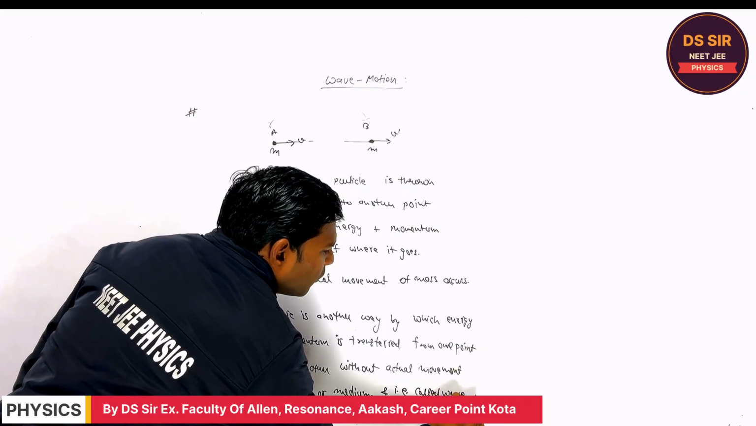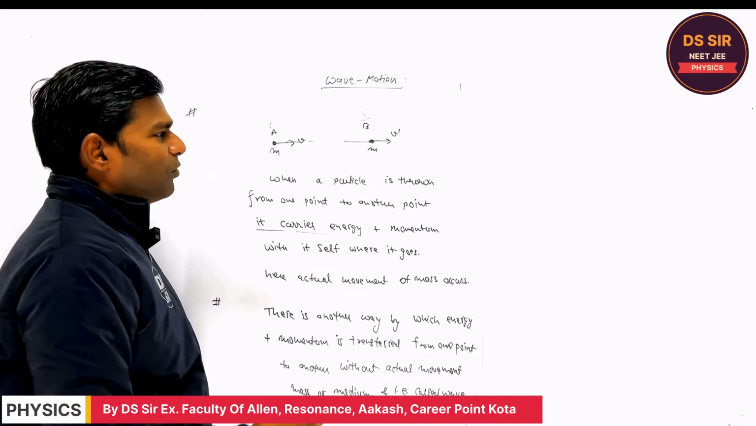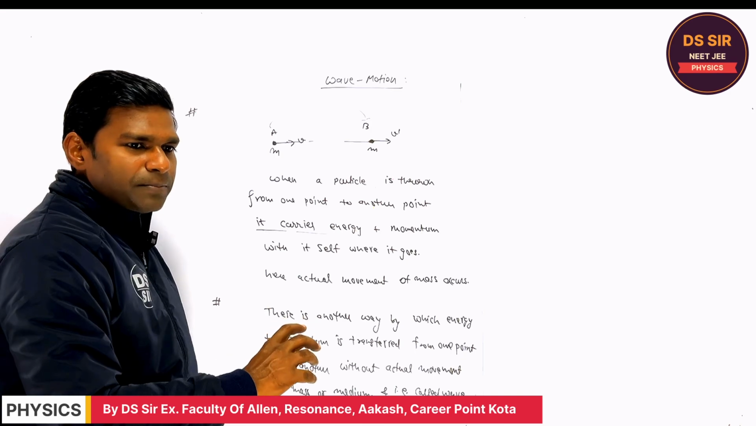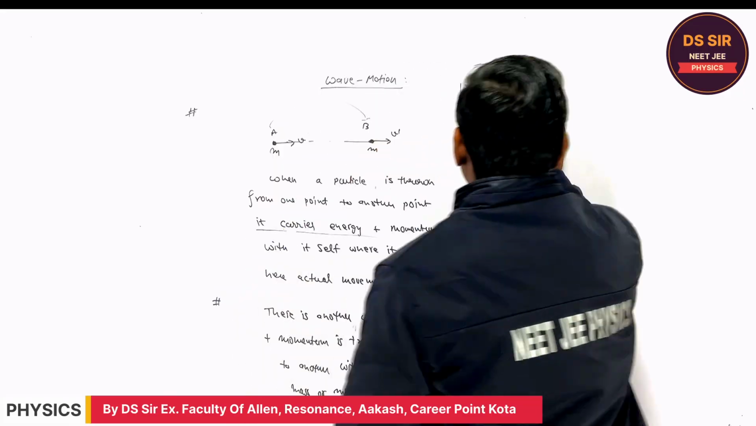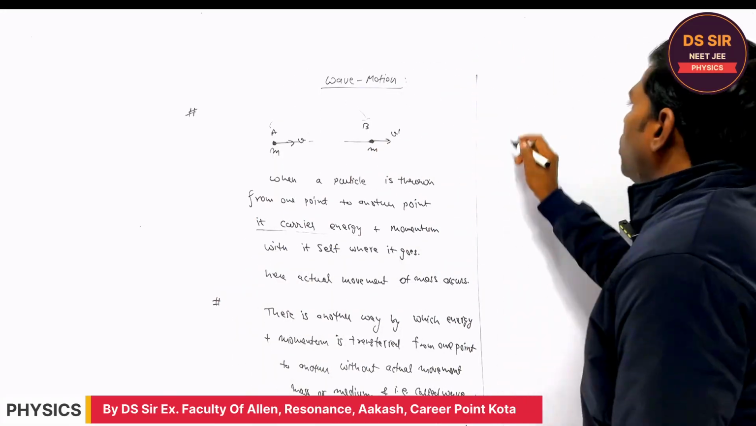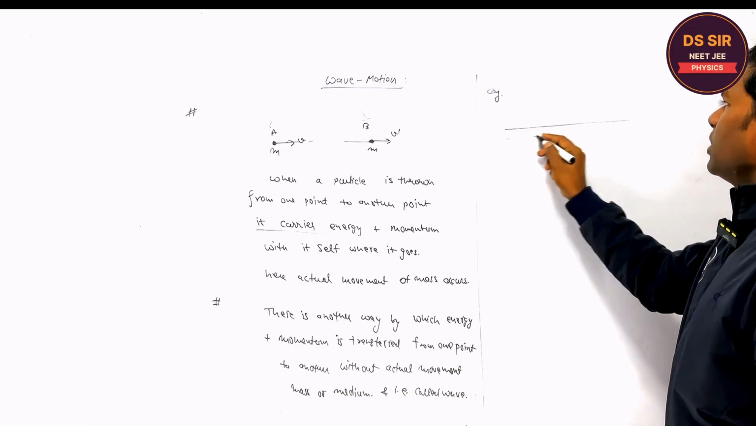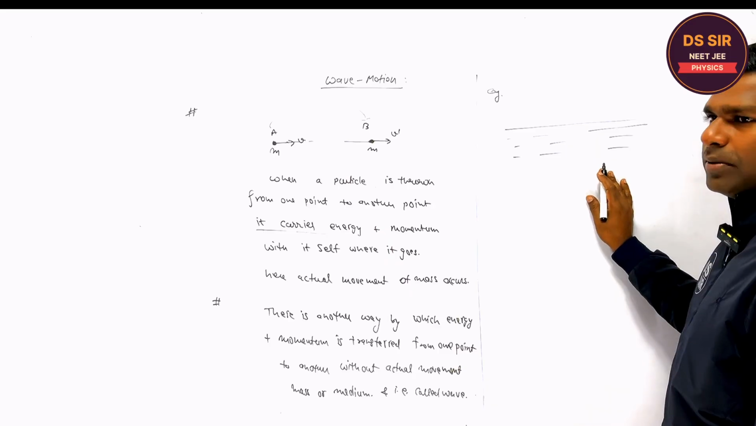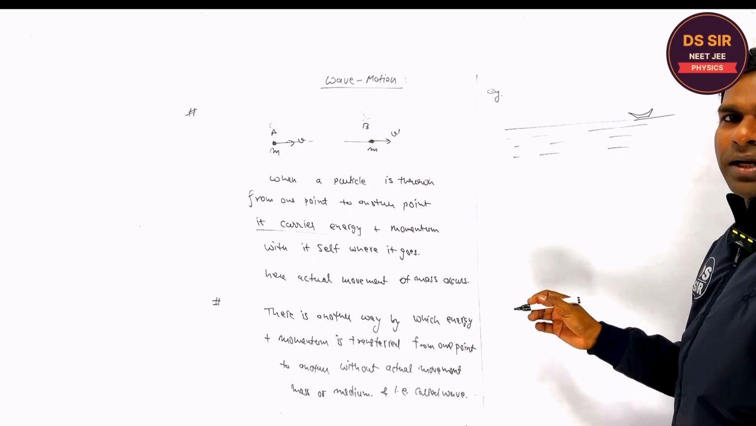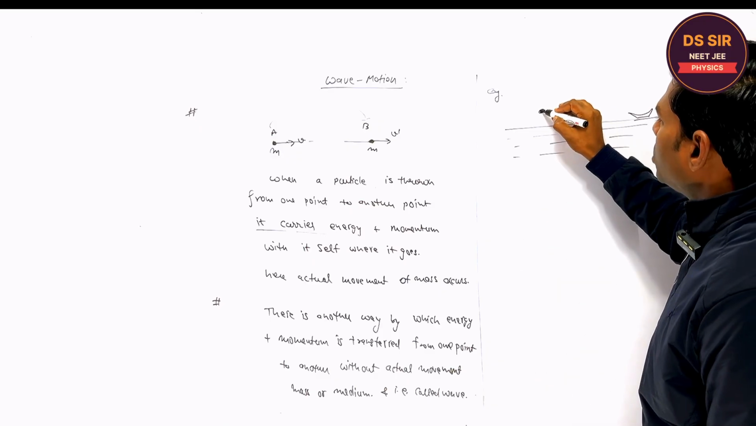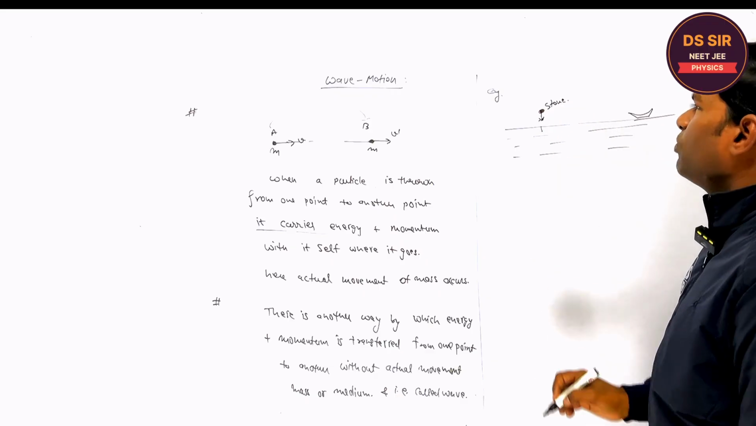So what is the wave? Wave is nothing but the way to carry the energy and momentum from one point to another point, but the mass is not transferred. Is it clear or not? For example, if you consider this is the water filled in a pond, and suppose there is a paper boat.